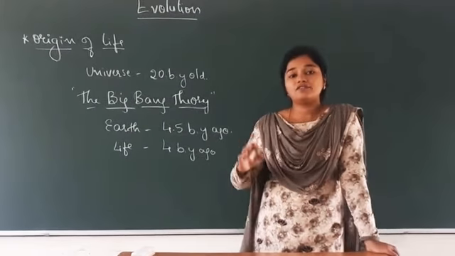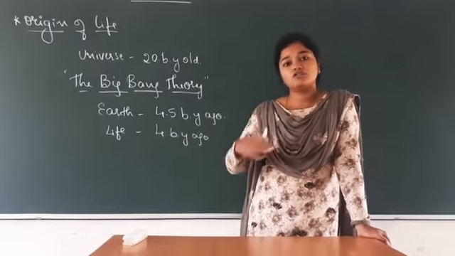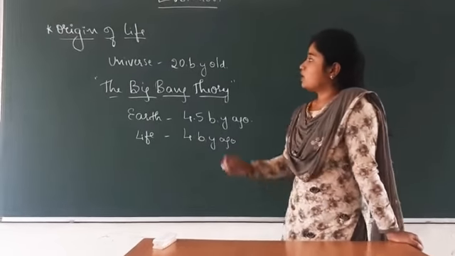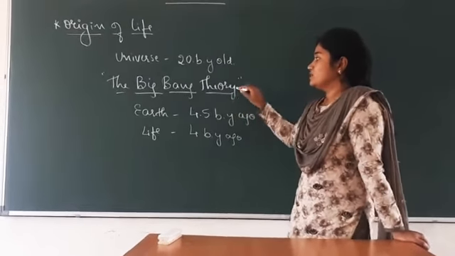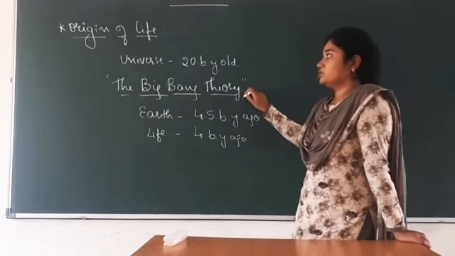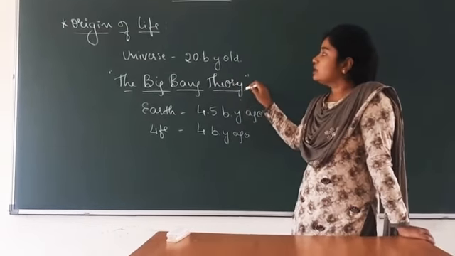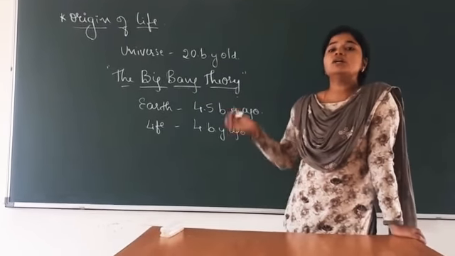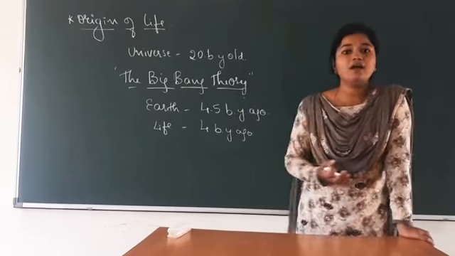After the formation of the earth, life originated on the earth. So this is how the universe was formed. The theory which explains the origin of the universe is the Big Bang theory. Once the universe was formed, a large number of galaxies were formed, and our galaxy is the Milky Way galaxy.